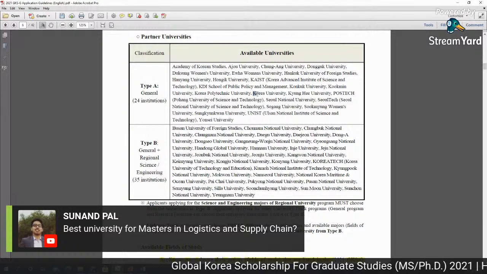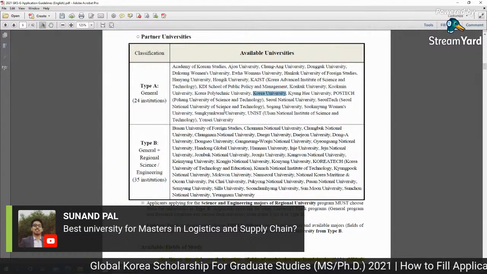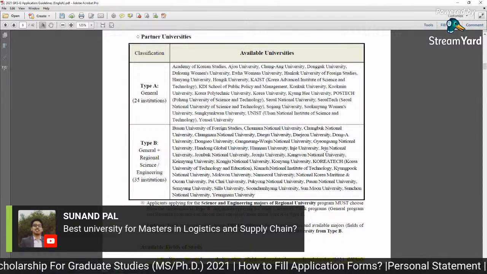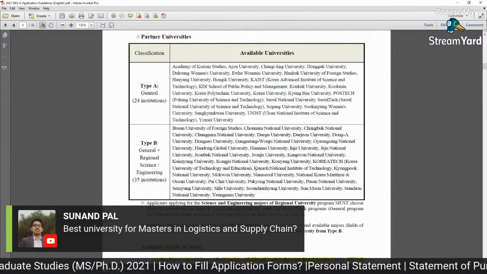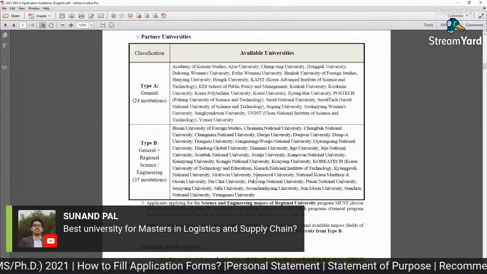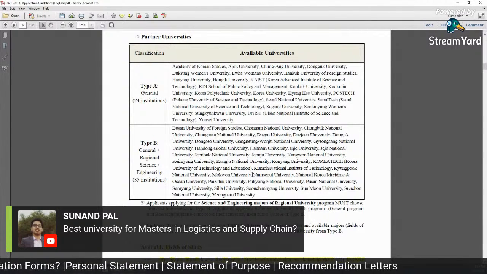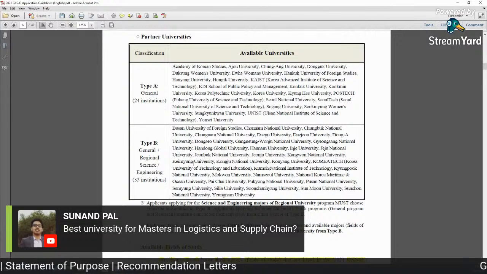Otherwise, you can choose Korea University, which also offers supply chain and management, and you can check maybe Incheon National University as well, because I got my postdoctoral from Incheon National University. I'm trying to find it here somewhere.